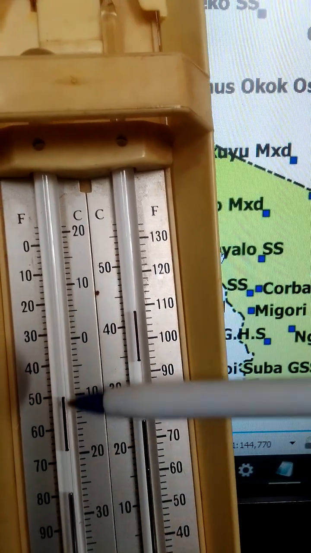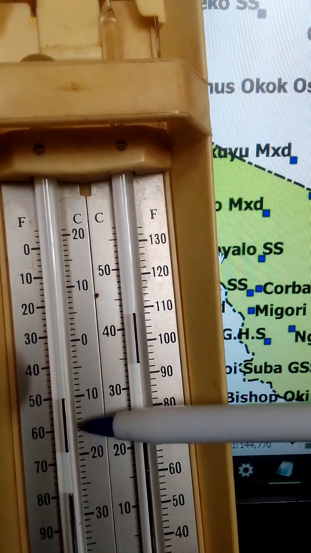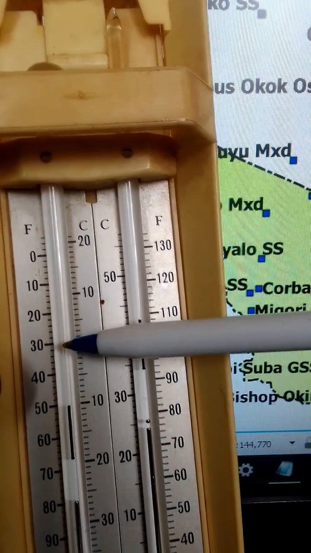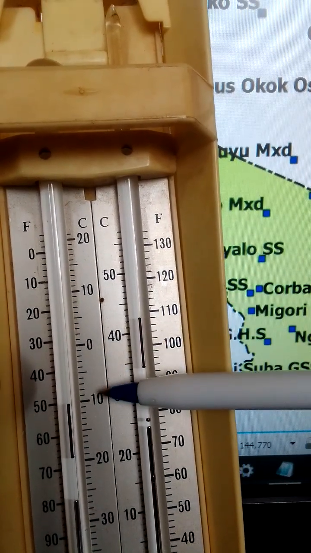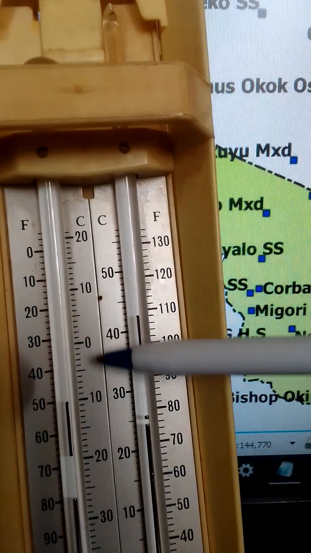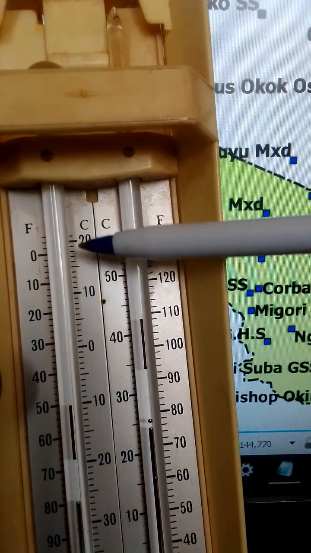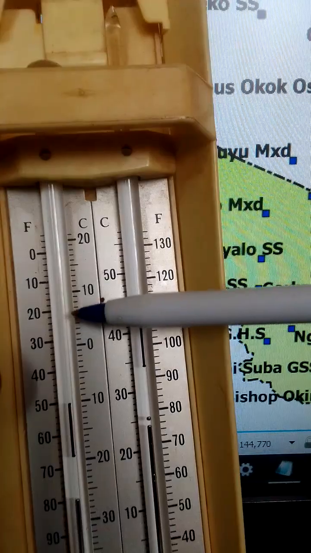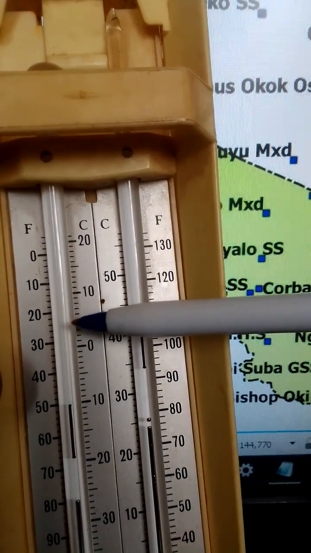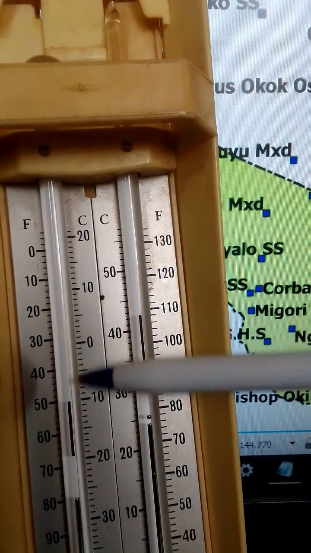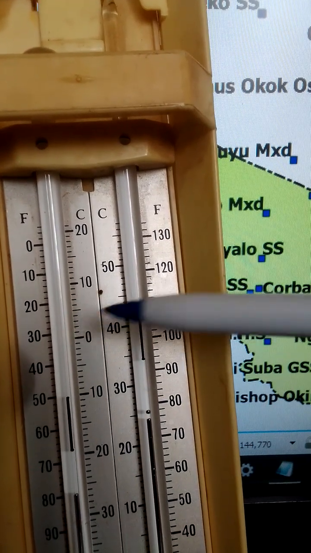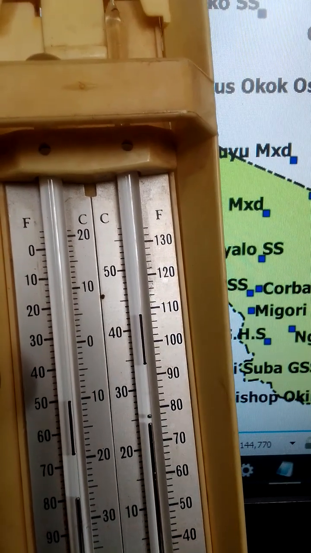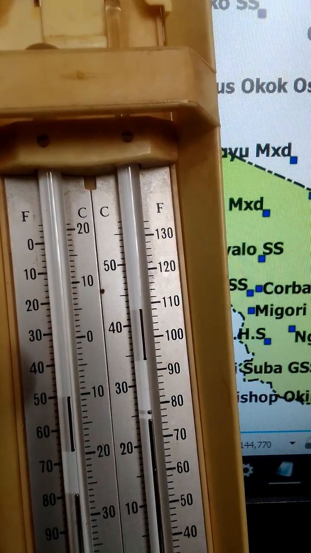So the mercury moves upwards and pushes this index upwards. And you can see the values of temperature here, they are decreasing, 20, 10, 0, minus 10, minus 20. So this part of the thermometer shows the minimum temperature. The end of the index indicates the lowest temperature or the minimum temperature.